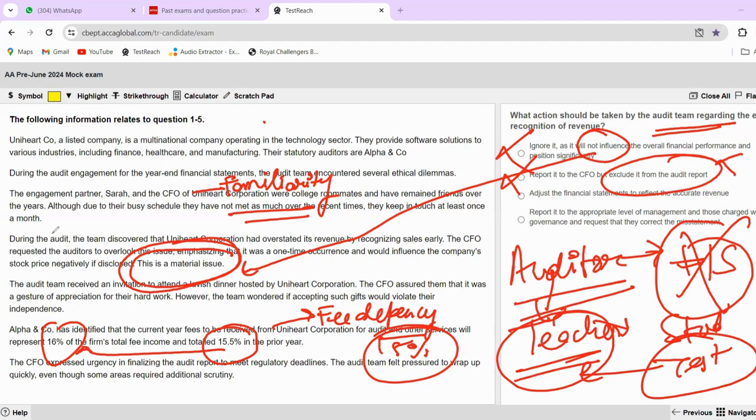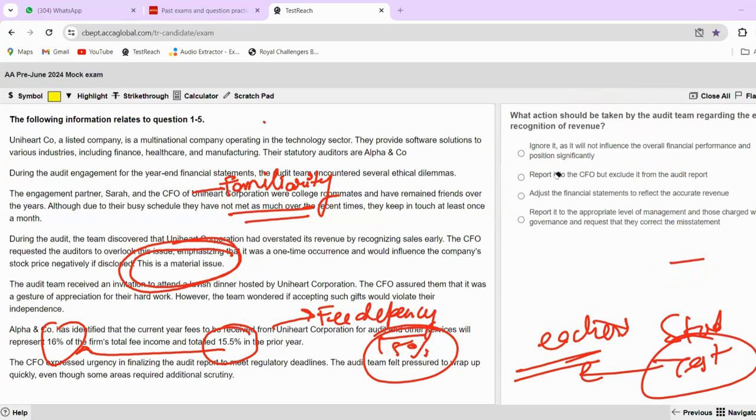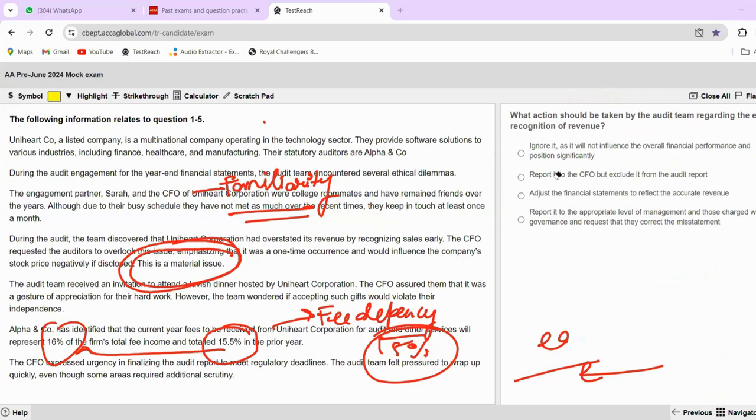So here they are saying what action should be taken by the audit team. Of course, the audit team cannot adjust the financial statements. I can only tell what is right, what is wrong, what should be done next. That's all I can tell, right? Similarly, a teacher will only tell you that this is right, this is wrong, and how you can improve. Simple, right? So this is wrong, this is wrong, this is wrong, and this is right. So now let's understand why this is right.